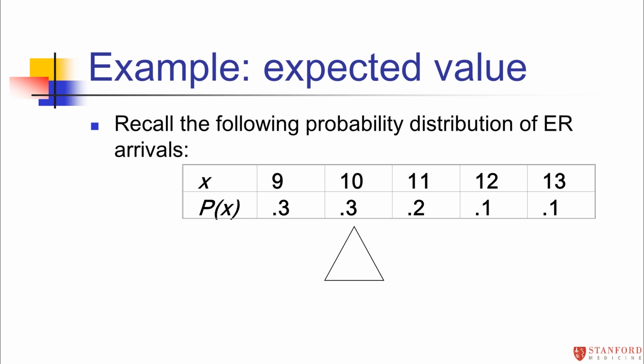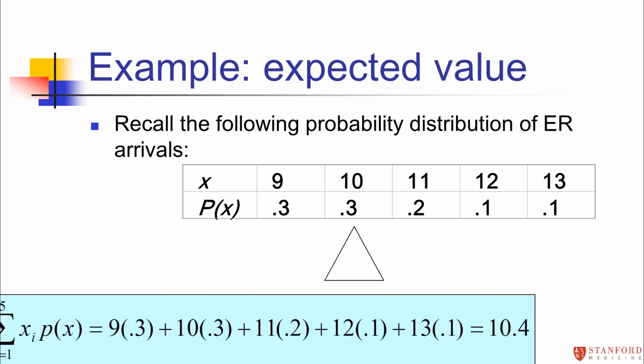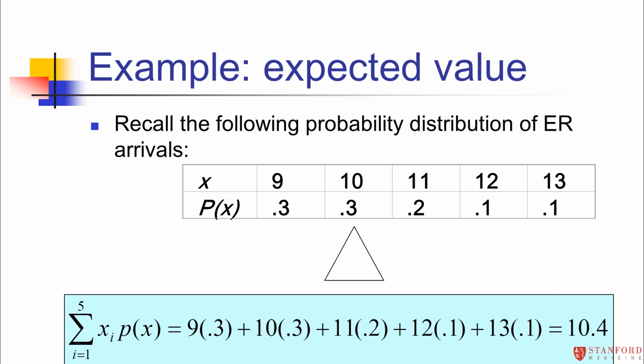So we have to weight 9 by the fact that it occurs more frequently. To calculate the expected value, we take the value of each x, each outcome, and multiply it by its probability. So 9 times 0.3, and then we add that to each other outcome: 9 times 0.3 plus 10 times 0.3 plus 11 times 0.2 plus 12 times 0.1 plus 13 times 0.1. When you sum it all up, it comes out to be 10.4.